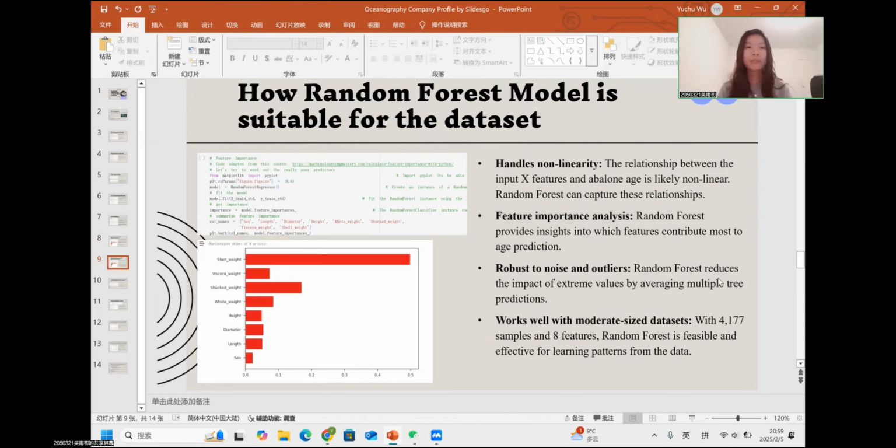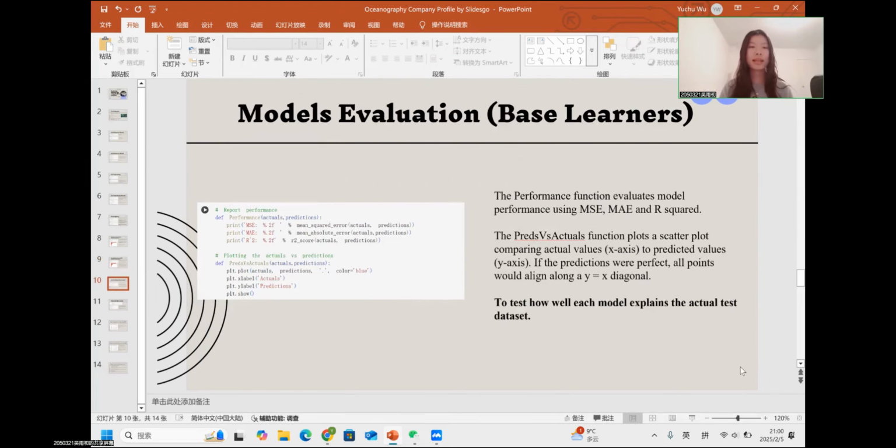And let's talk about how the random forest model is suitable for the data set. First of all, the relationship between the input X features and abalone age, which is represented by the Y variable rings, is likely nonlinear, and the random forest can capture these relationships well. The second one is that the random forest model can provide insight into which feature contributes most to the age prediction, which is shell weight I mentioned above. And also it is robust to noise and outliers and works well with a moderate size data set in this case. And next, let's move on to model evaluation for the base learners.